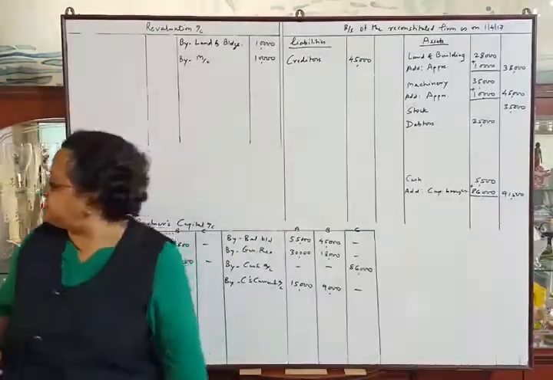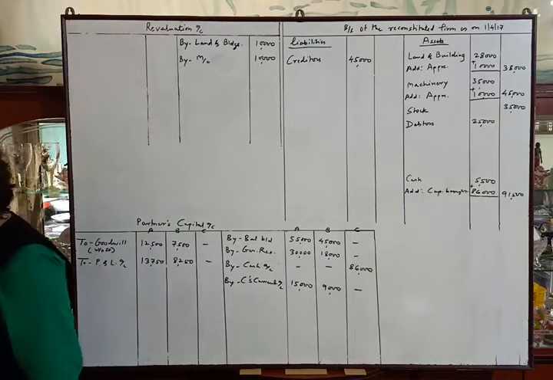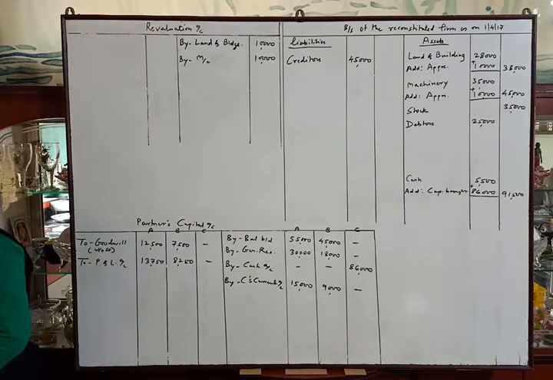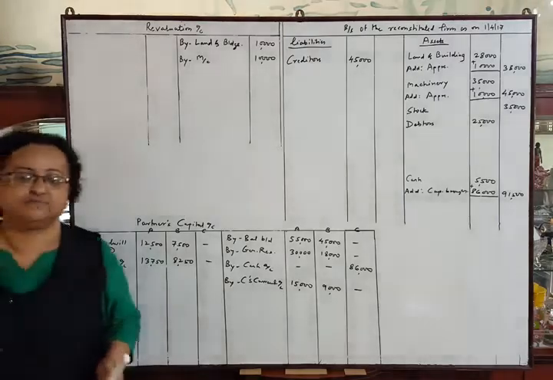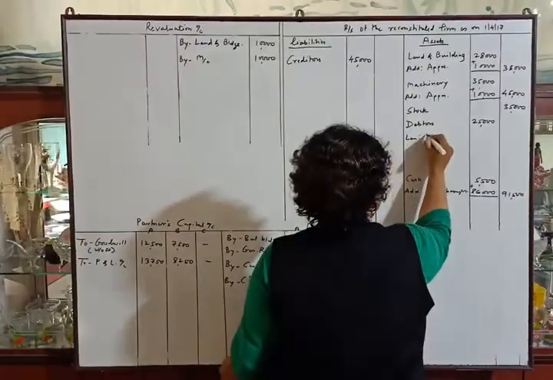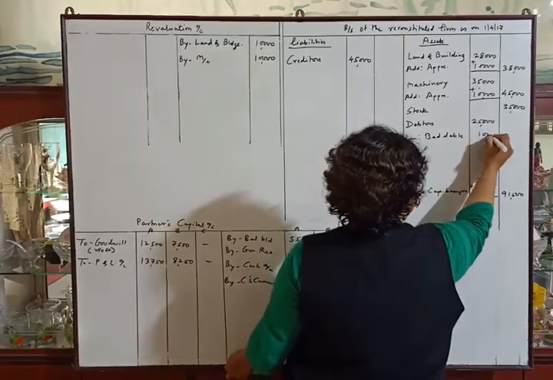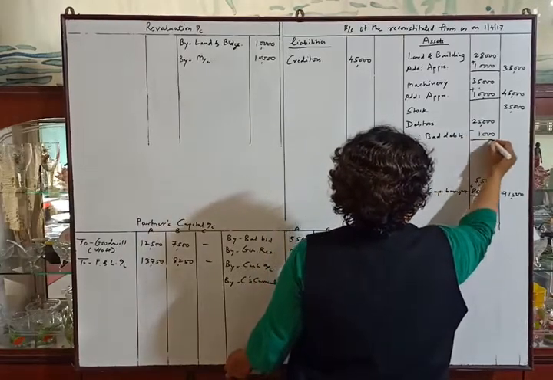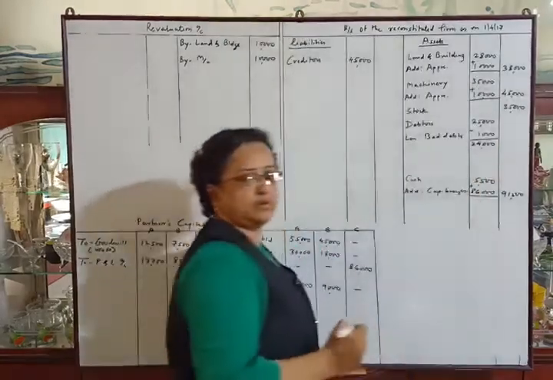Okay. Next adjustment. An amount of rupees 1,000 due from Harsh, a debtor, is to be written off as no longer receivable. It means rupees 1,000 is bad debts. So we will deduct from debtors, less bad debts rupees 1,000. Amount will be 24,000. Okay.